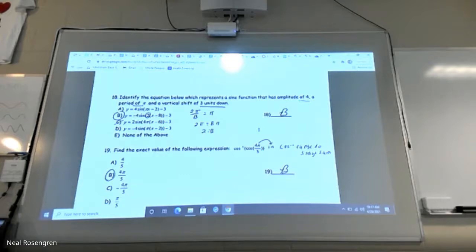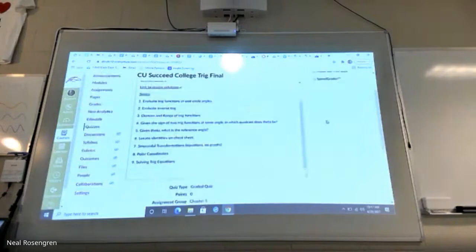So that's pretty good. But you might feel like you don't have enough of a certain topic, so I'm happy to make up a handful, probably less, of each of these. Evaluate trig functions at unit circle angles. Evaluate some inverse trig. Some domain and range, which we might have to recap tomorrow. That's okay. Given the sign of two trig functions at some angle, where is it? Given theta, what's the reference angle? Literally locate an identity on the cheat sheet, find it and tell me what it is. You don't have to use it, which is good. The transformations with phase shifts and amplitude, stuff like that.